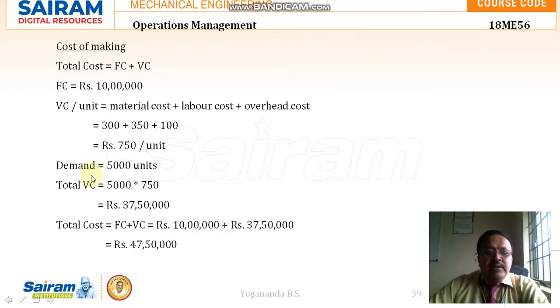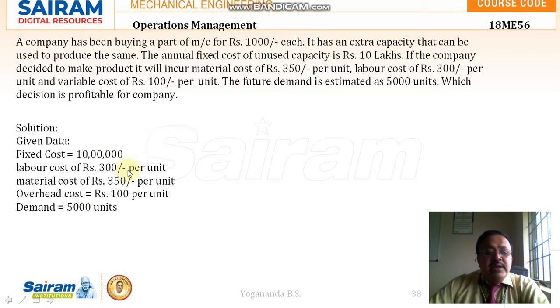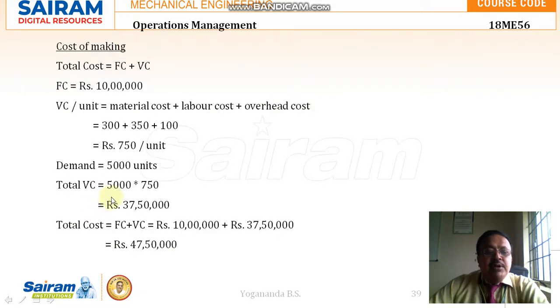If the demand, that is the sales expected, is 5000 units, the total variable cost of producing 5000 units will be 5000 into 750 rupees. So it comes to 37 lakh 50,000 rupees as the total variable cost. Now, what is the total cost of manufacturing all the 5,000 units? As it is said, fixed cost, whether we produce something or nothing, remains the same.